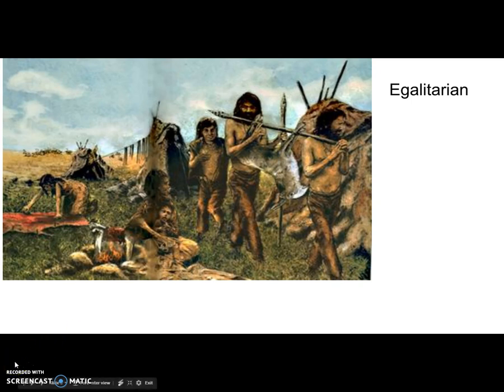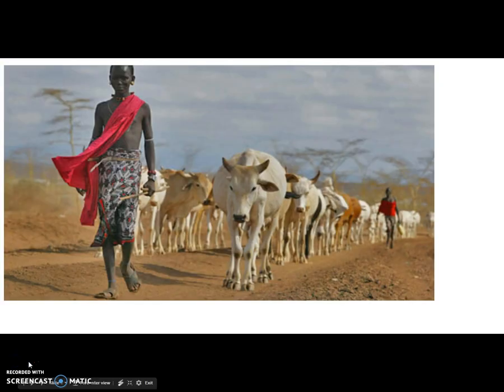Some groups of these hunters and foragers adapted to the environment and became settled agricultural societies. Those are the people you read about in your textbook. Other groups turned into pastoralists, and some remained hunters and foragers. The agricultural people you'll read about, and the pastoralists are what we're going to focus on now. Pastoralists are people who make their living by tending herds of large animals. They moved to new lands for their animals to graze on.